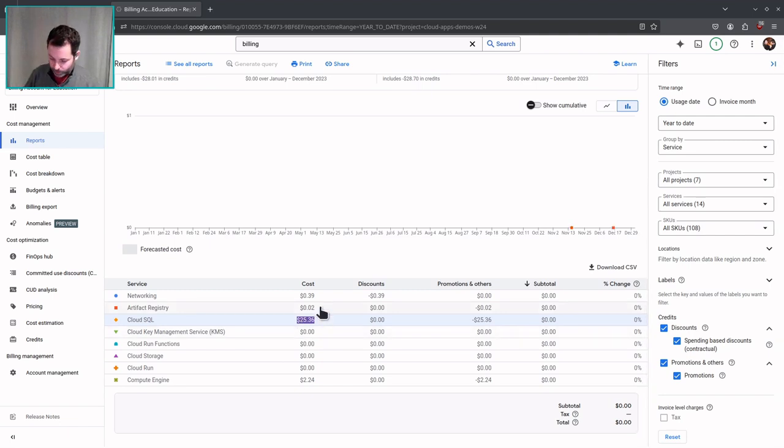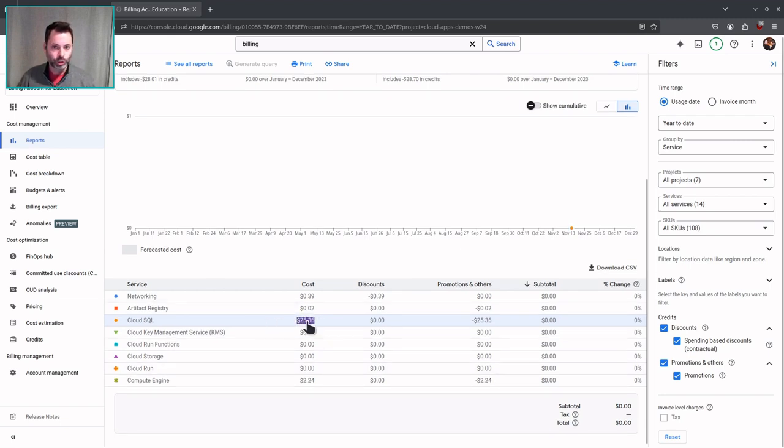So basically, long story short, for the purposes of this class, you probably do not need to run Cloud SQL or Cloud Spanner. You probably can get by a lot cheaper with a compute engine instance running MySQL Server or Maria or Postgres or whatever you want to install. Basically, if you manage it yourself, it's going to be a heck of a lot cheaper.